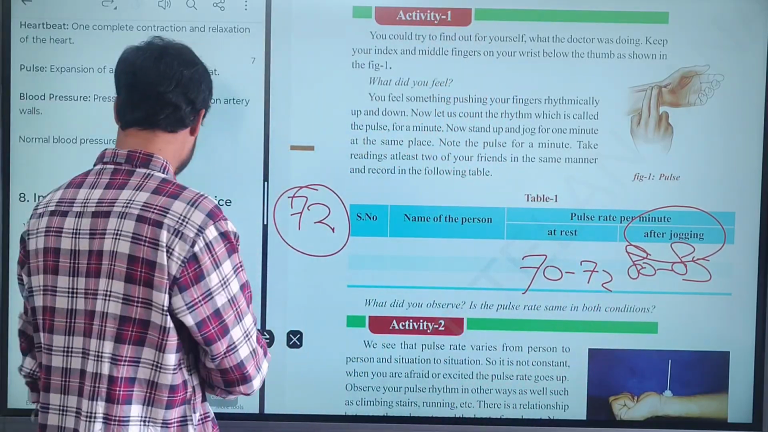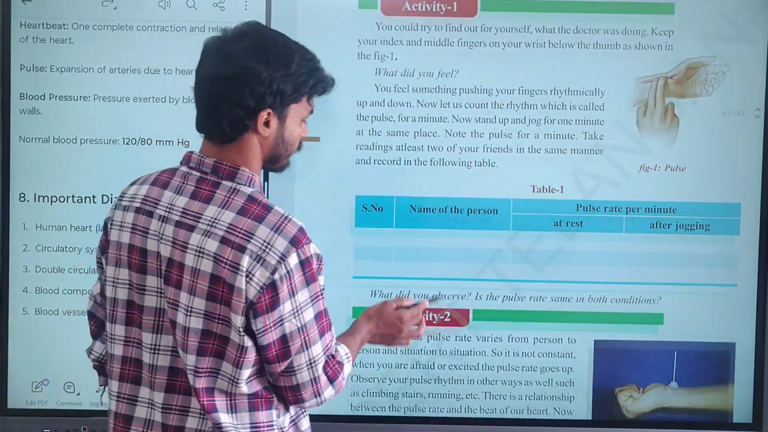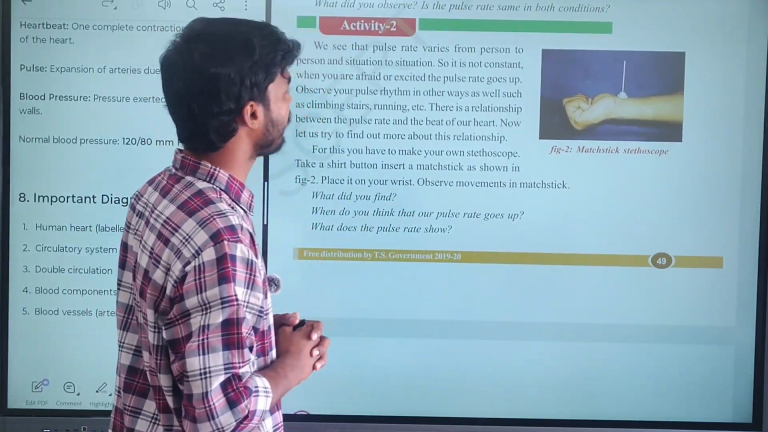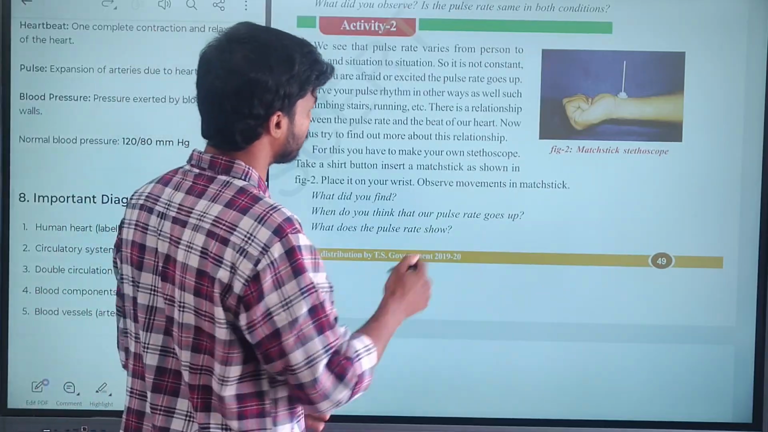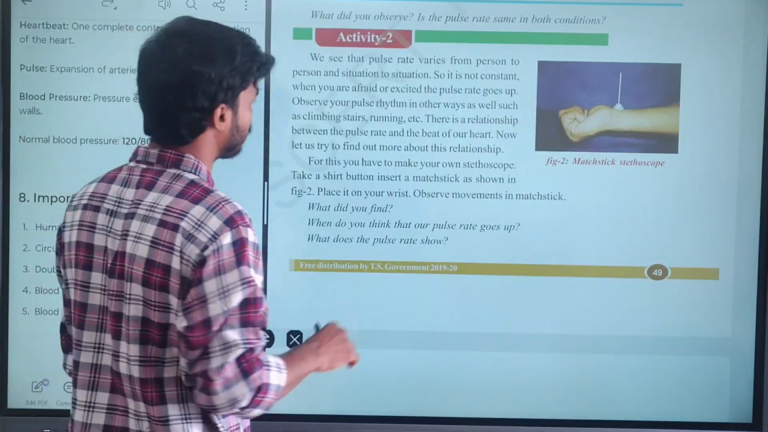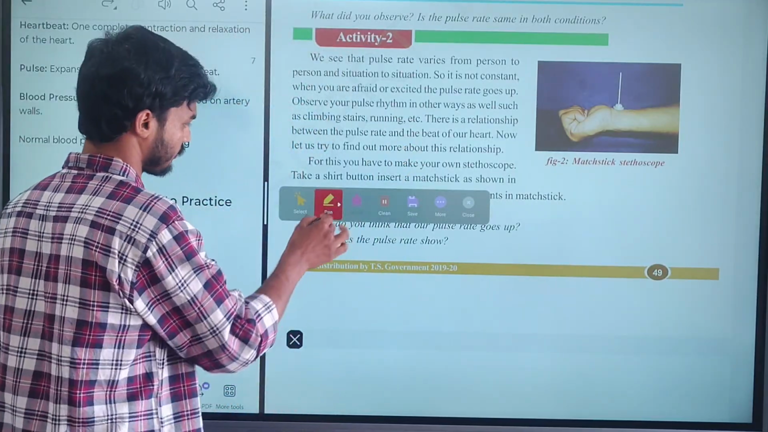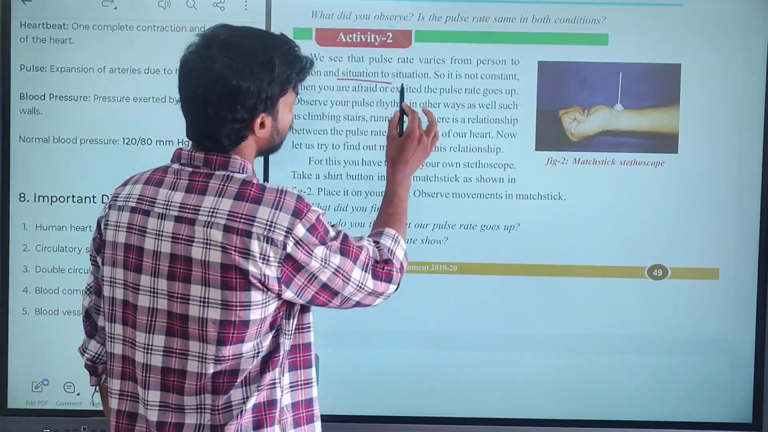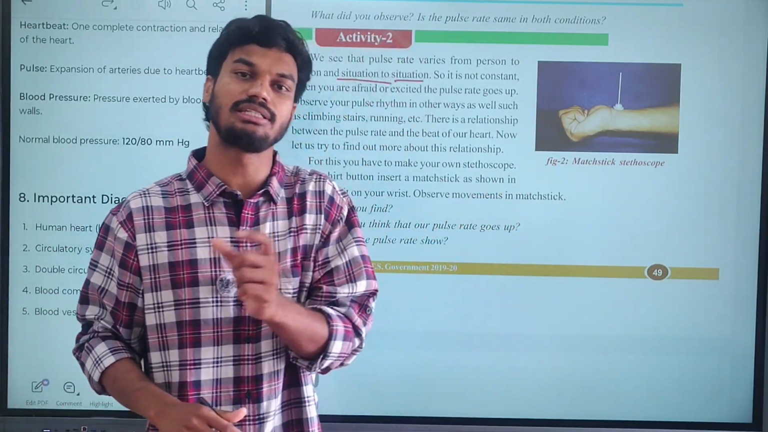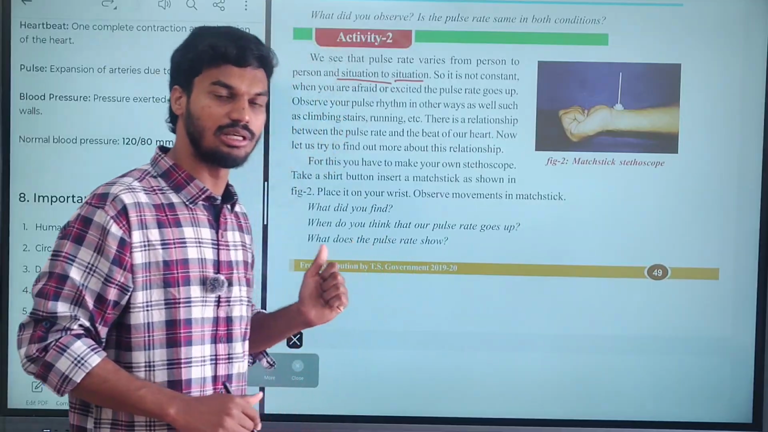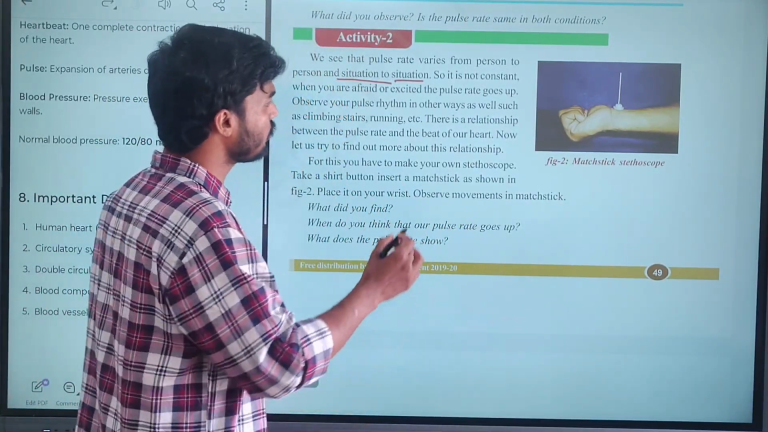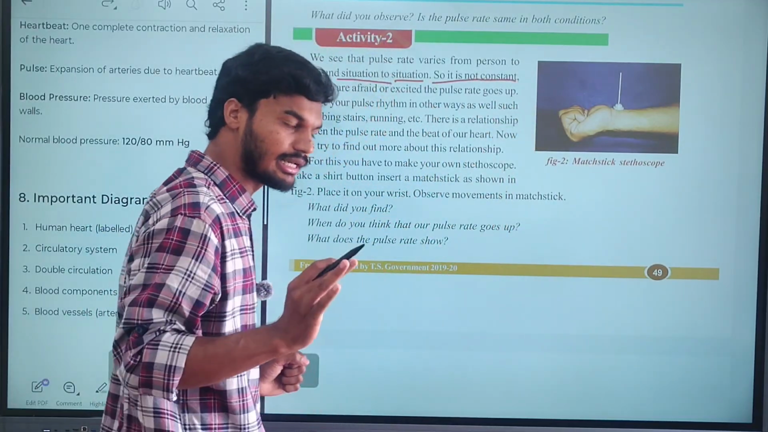Then coming to activity 2. We see that the pulse rate varies from person to person and situation to situation. For example, when you are in a happy position or an upright position, the pulse rate changes depending on the situation. Clear? So it is not constant, it will not be the same.